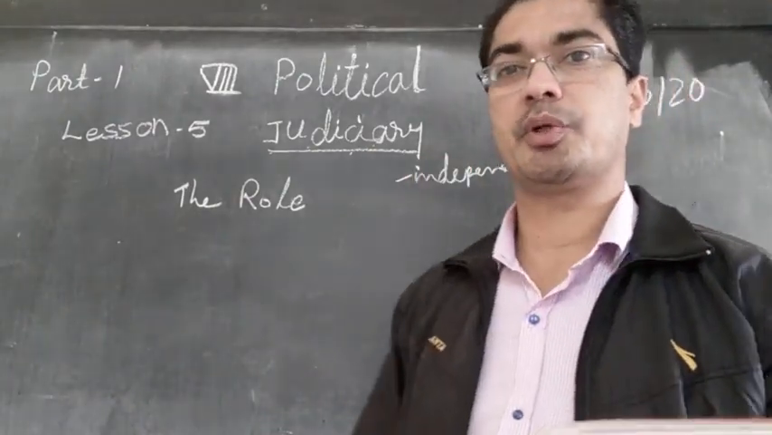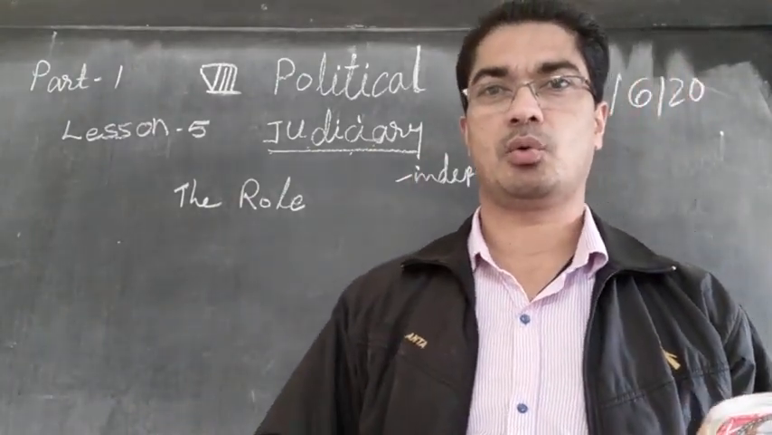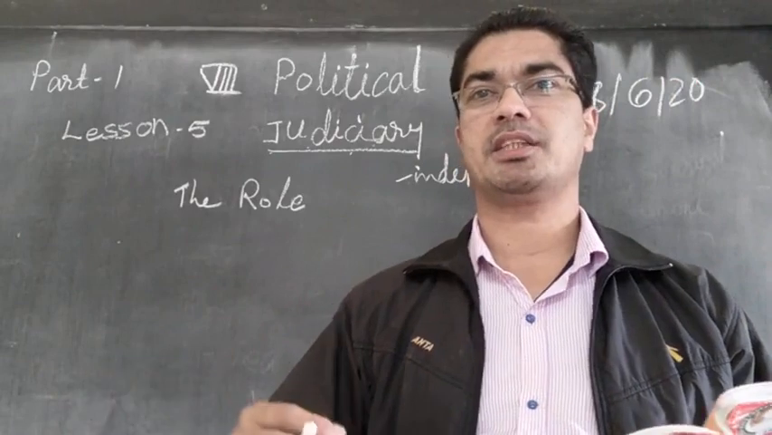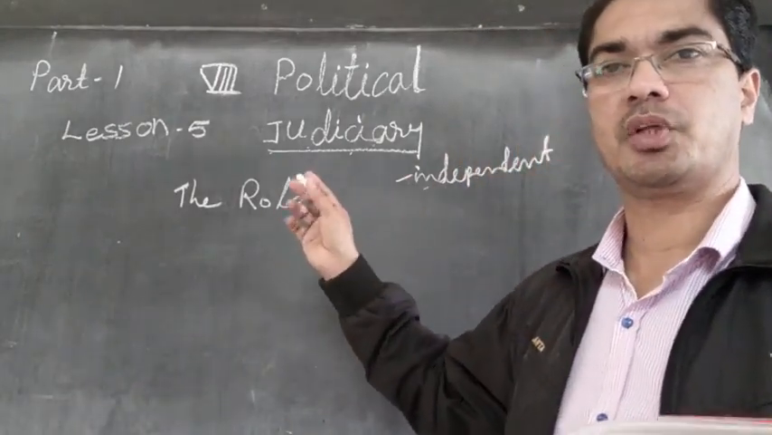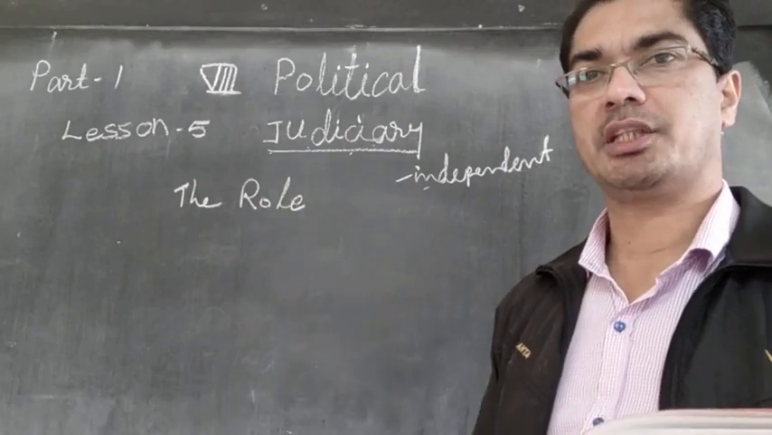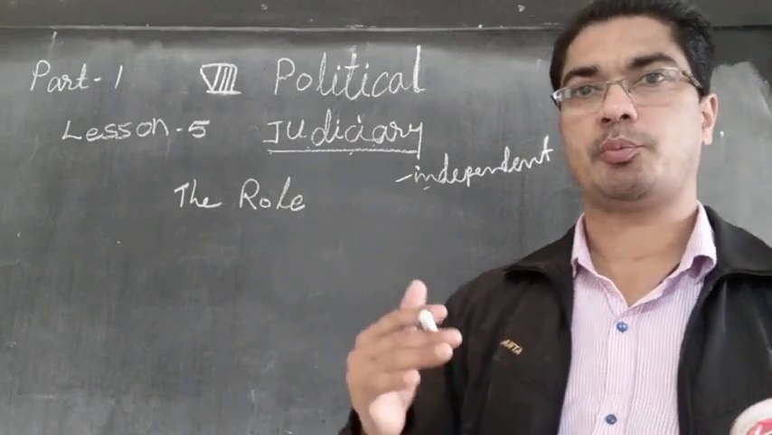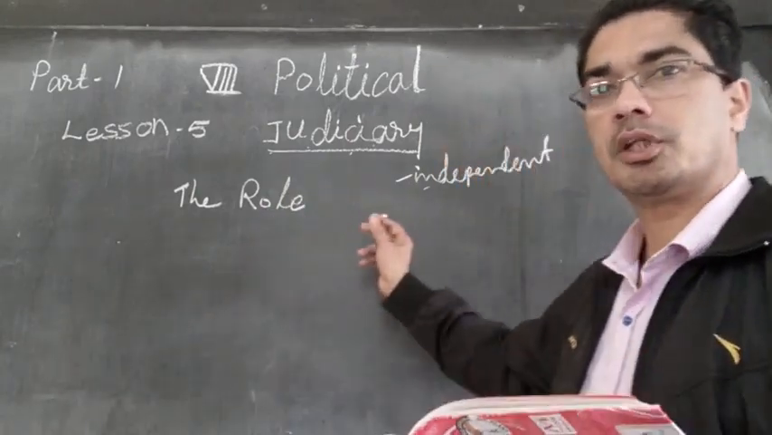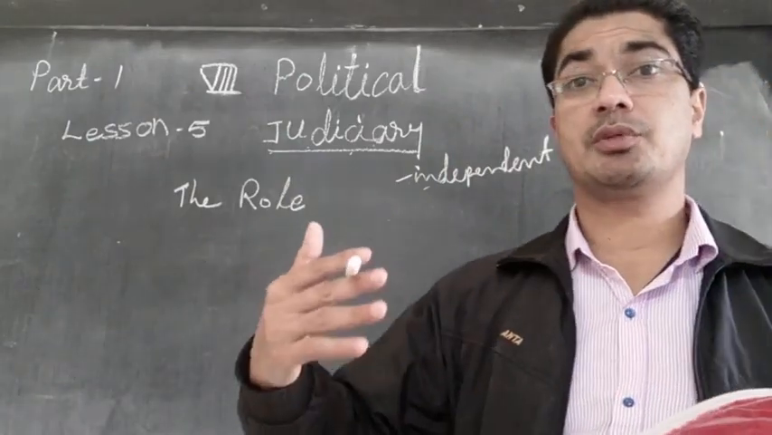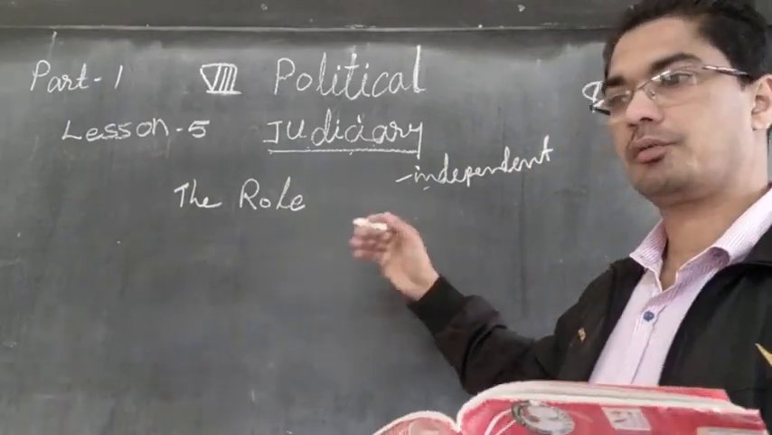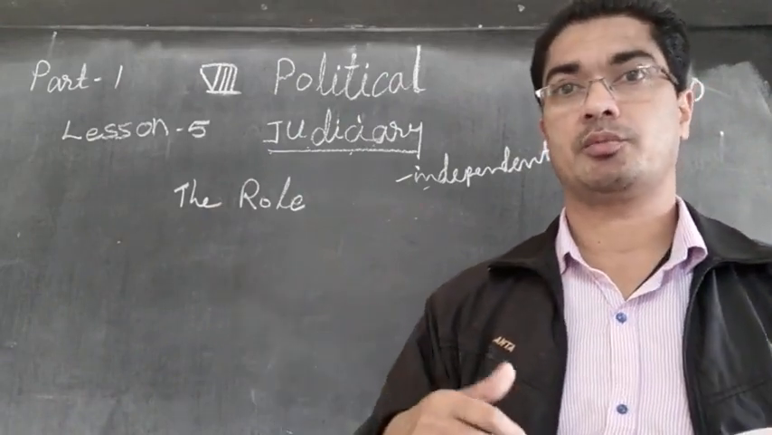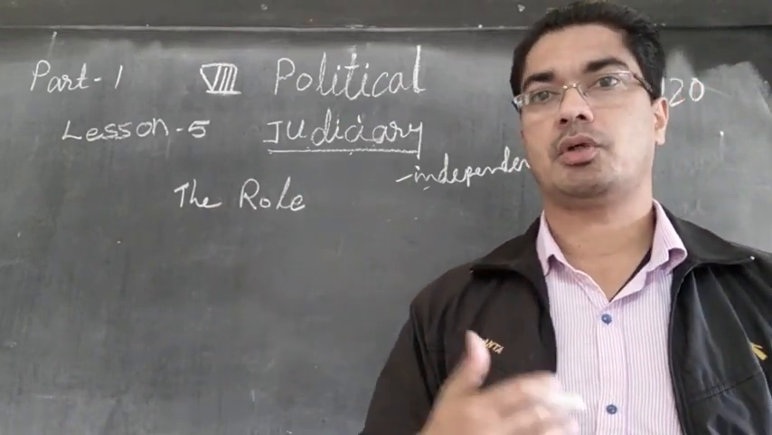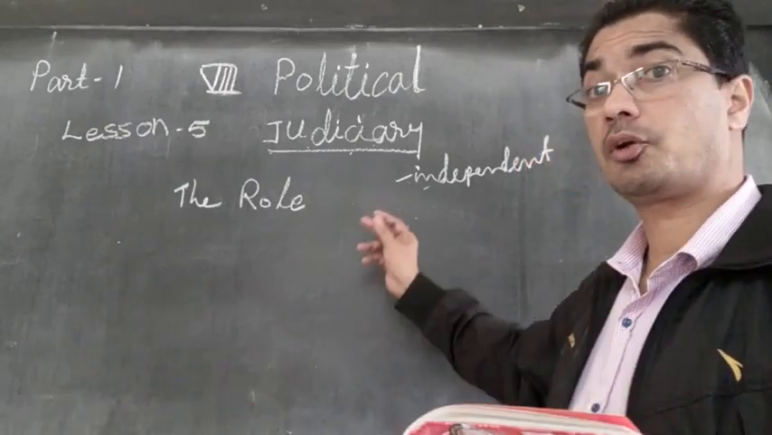So the judges should be free to make the judgment. Suppose that they are not independent, somebody is controlling them, then they cannot make that free judgment. For example, the Prime Minister is controlling the judiciary. Then if Prime Minister makes some mistake, court cannot give punishment to him, because Prime Minister will say, I will give you punishment, or I will dismiss you. So that means they are not independent.